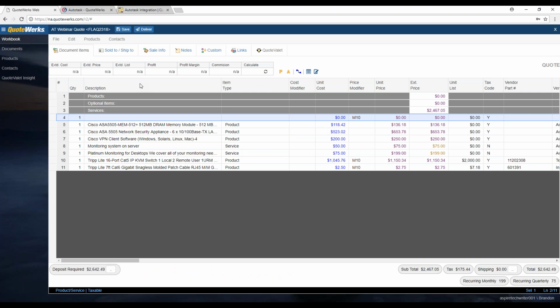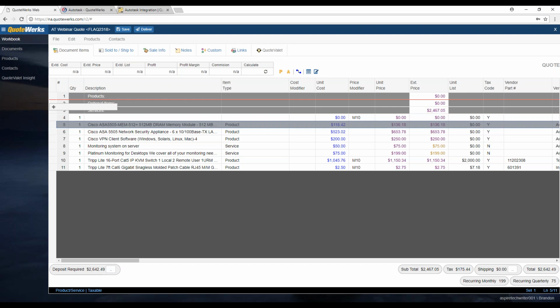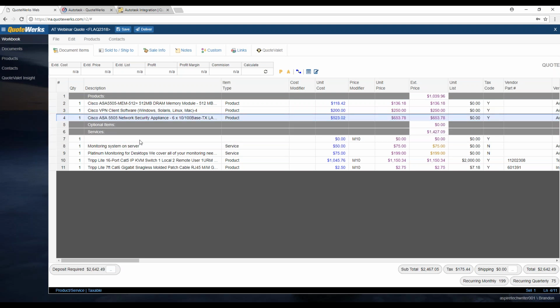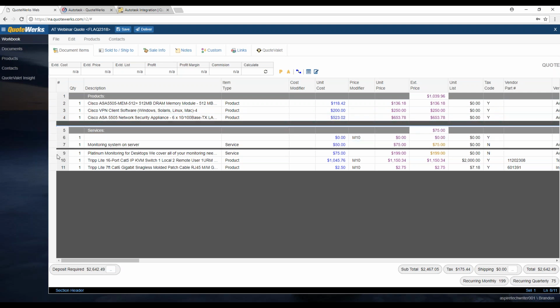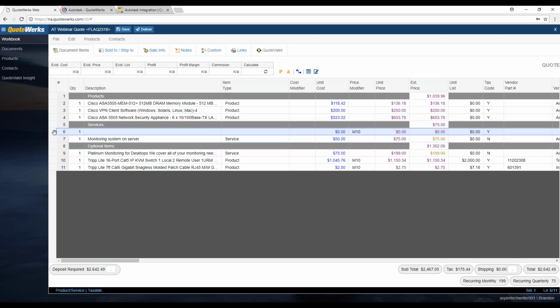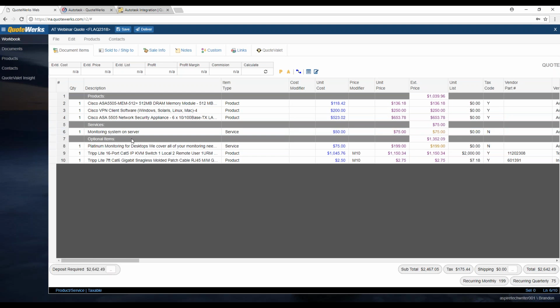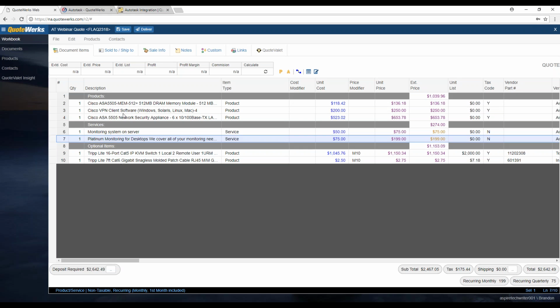So now if we wanted to start moving items around the document, it's going to be very easy to do so. You can actually drag and drop various items. So for instance, if I wanted to take this item here and just drag it up here, I can move it. If I wanted to drag multiple items, I can do that. Well, I have to keep them highlighted though, instead of clicking out. In this case, maybe we just want to move our optional items down here. We can do that. And then if we want to, we can delete this line here. Actually, we'll just cut it and we might add it later if we wanted to add a blank line. So it makes it really easy to maneuver your items around the document and choose exactly what you want to appear and what you want to show up.